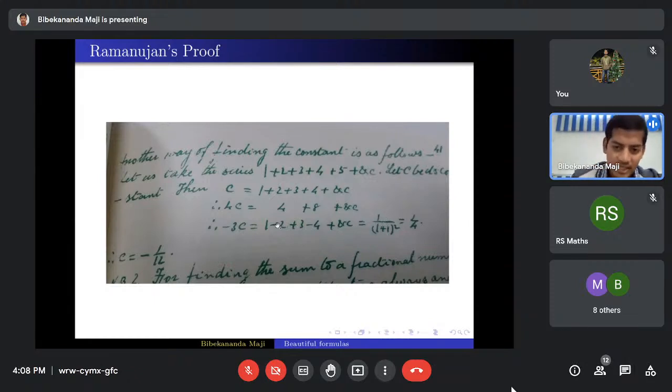But here we cannot do this thing. This is not the proper justification. But somehow he used the concept of analytic continuation. This series can be written in this way, but under analytic continuation. So in the usual sense, we cannot do such kinds of operations. So let me explain what we mean by this 1 plus 2 plus 3 up to infinity.